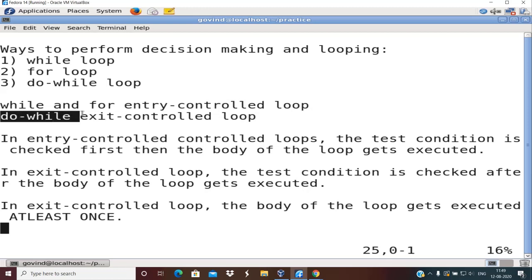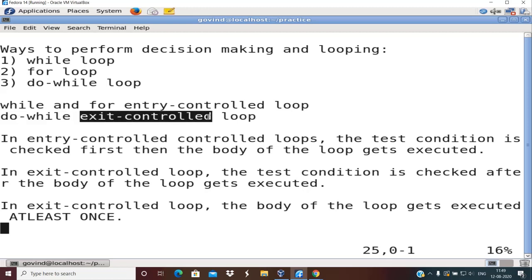Do while is referred to as the exit control loop because irrespective of the test condition, always the body of the loop is executed first, then the test condition is checked after the exit of the loop. Hence it is referred to as exit control loop.